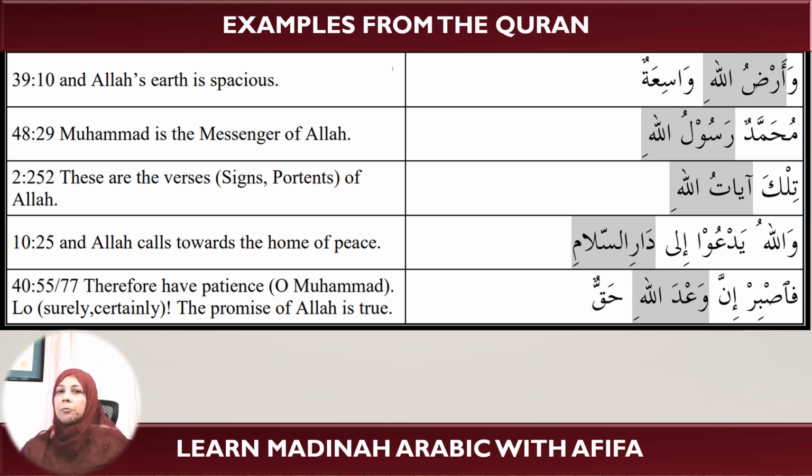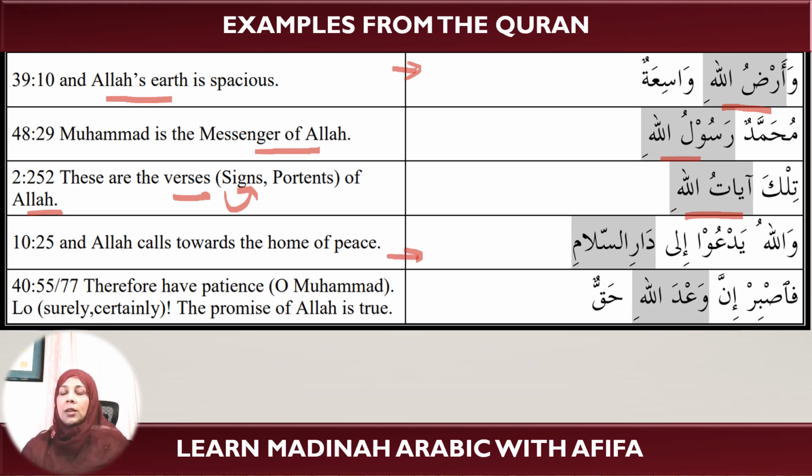Okay, so what's the first one here? It is ardullahi, the Allah's earth or the earth of Allah. Ardu means earth and Allahi. So it is the earth of Allah. So the next one is very straightforward. Rasulullahi, messenger of Allah. So the next one is ayatullahi. It is the verses or the signs of Allah.